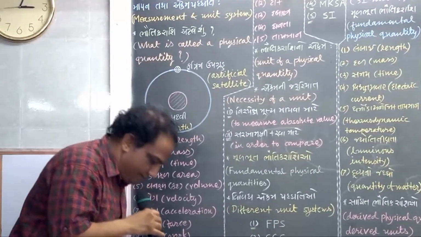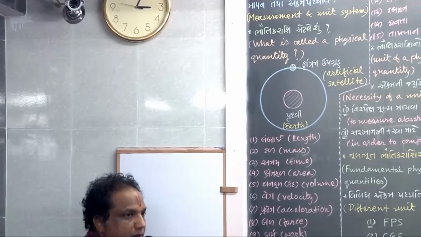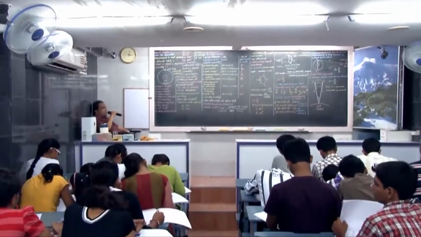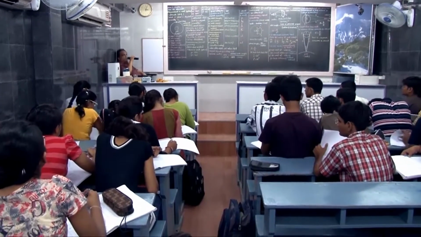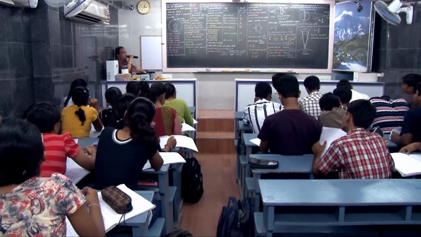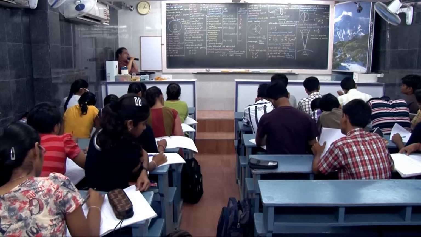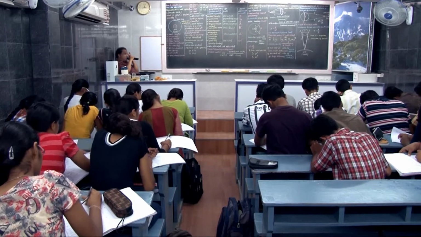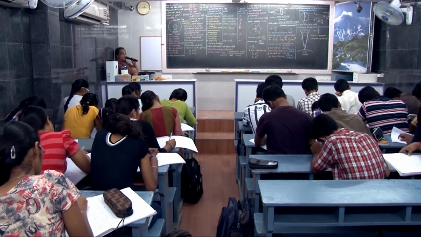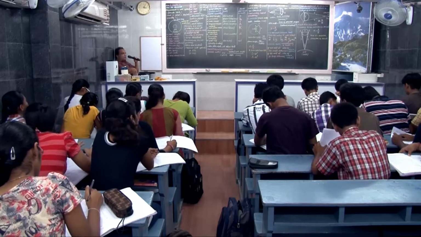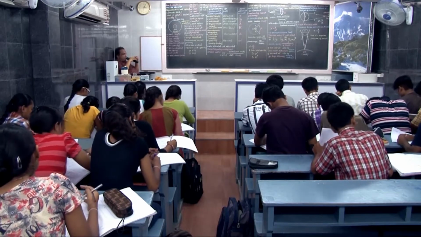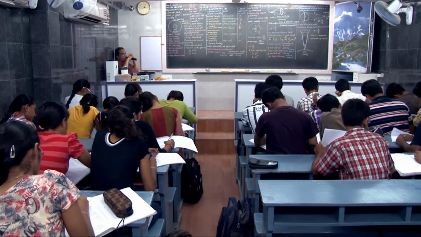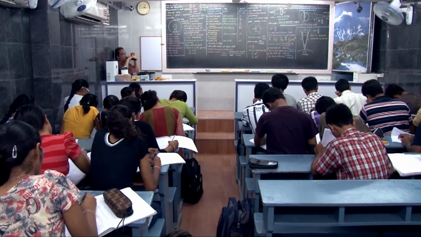Plane angle subtended by a circular arc having length equal to the radius of a circle, at the center of the circle, is called one radian. Written properly, subtended, S-U-B-T-E-N-D-E-D.